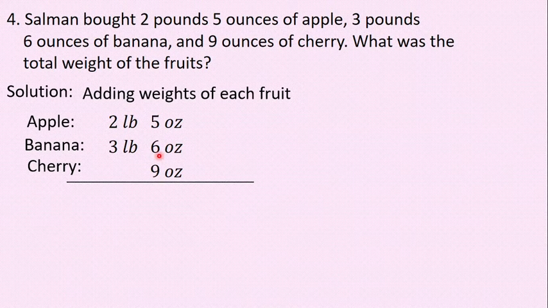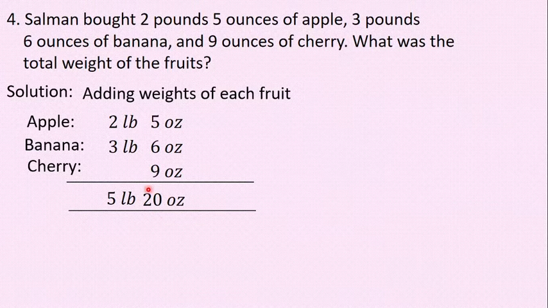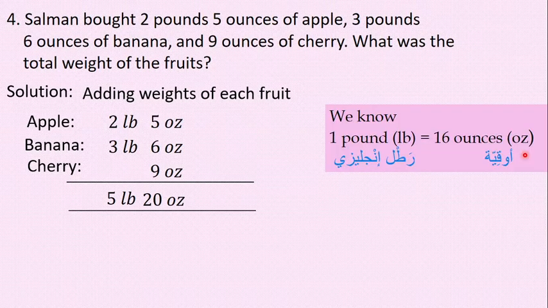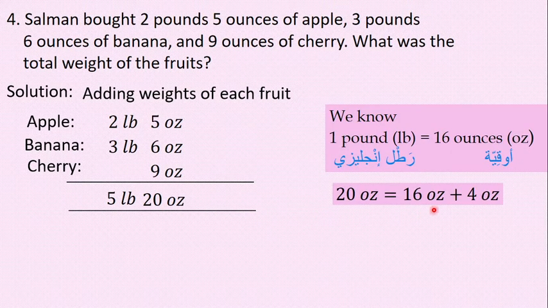9 plus 6 plus 5 is equal to 20 ounces. 3 pounds plus 2 pounds is equal to 5 pounds. So we have added all these 3. Now check here, 20 ounces. You have to convert this 20 ounces. How to convert? Just recall that 1 pound is equal to 16 ounces. So 20 ounces can be written as 16 ounces plus 4 ounces.